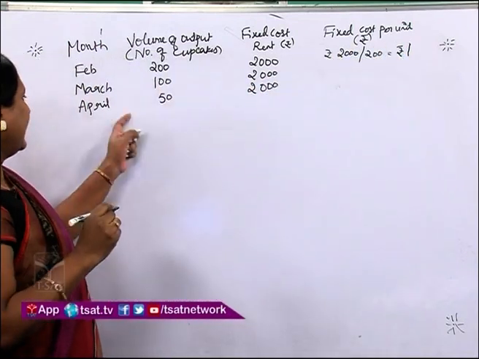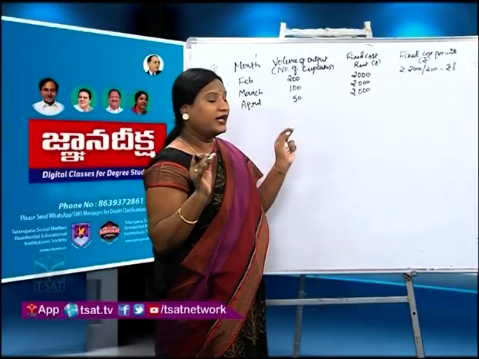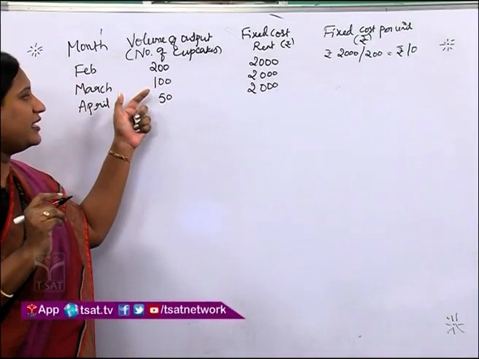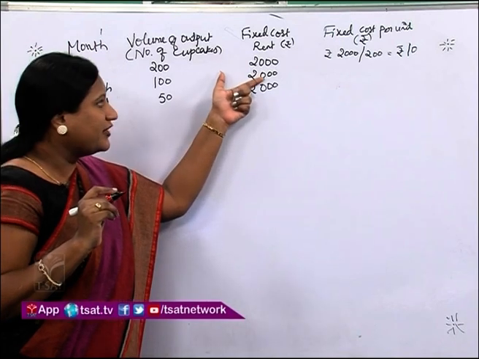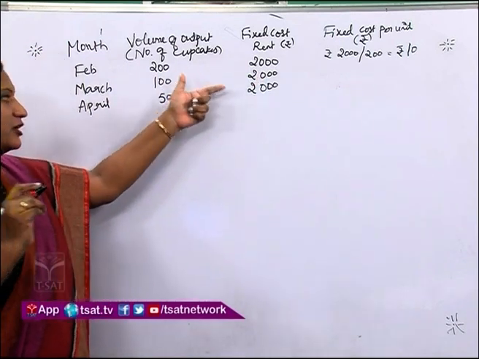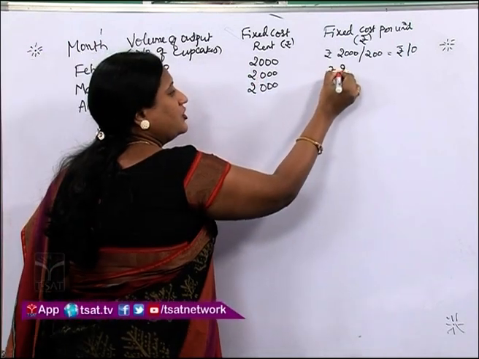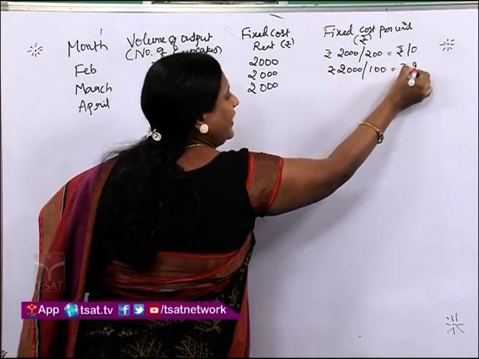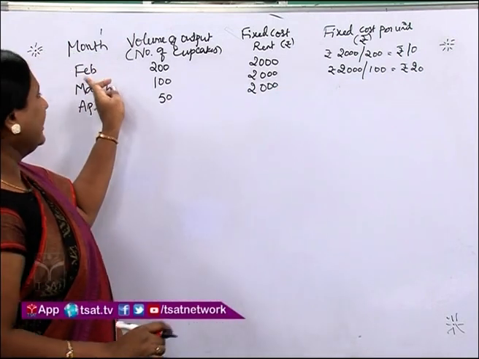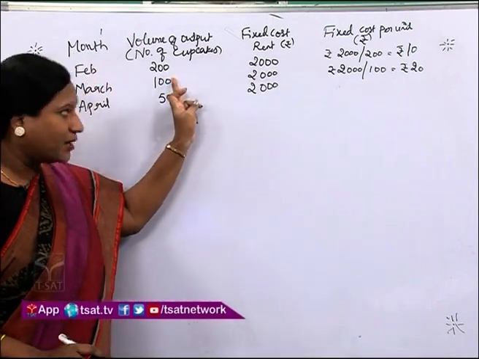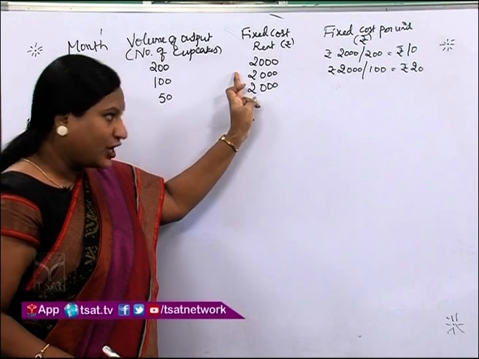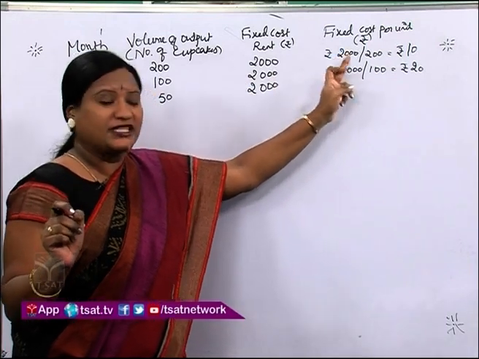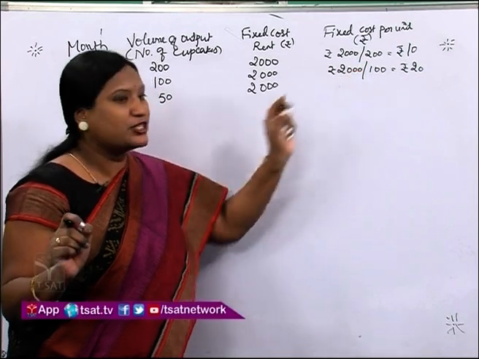Next, in the month of March, he made 100 cupcakes. And what is the fixed cost? That is 2000 paid. So rupees 2000 divided by 100 is equal to rupees 20. So first one, in February, he made 200 cupcakes and paid rent 2000 rupees, whereas fixed cost per unit is 2000 rupees divided by 200 cupcakes, which is equal to rupees 10.